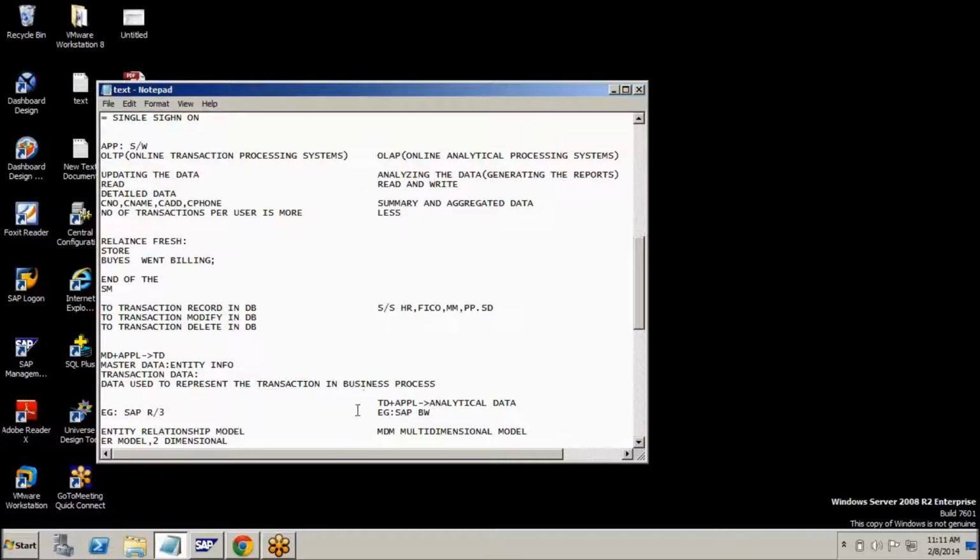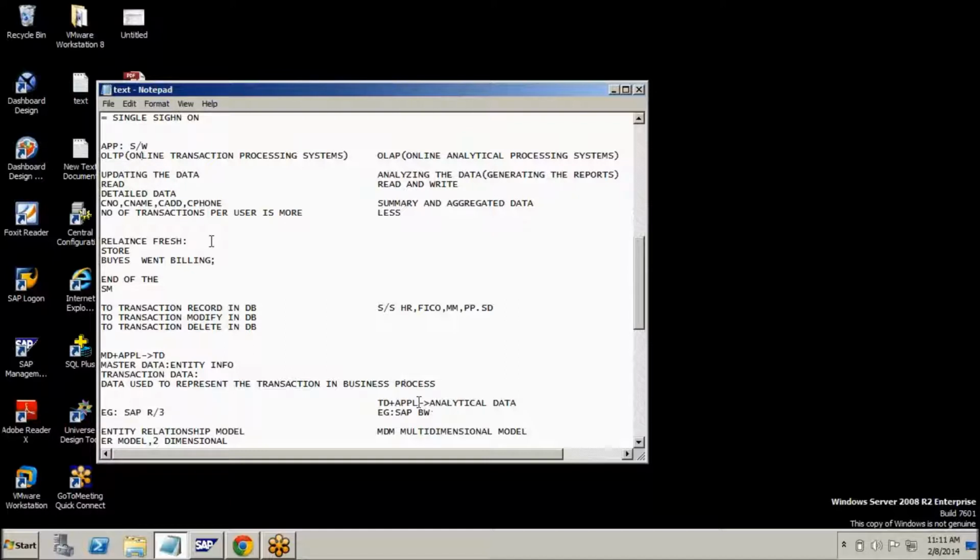Here in the OLTP system, I am getting transaction data, right? With the help of these source data, I am bringing it into our SAP BW.